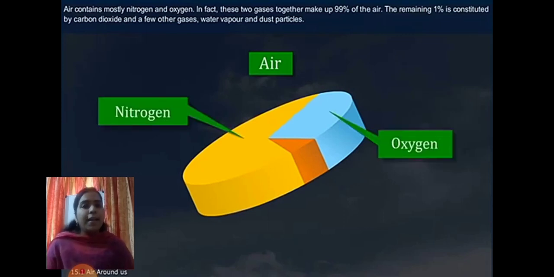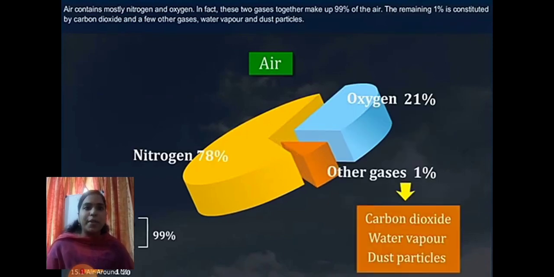Next, air contains mostly nitrogen and oxygen. In fact, these two gases together make up 99% of the air. The remaining 1% is constituted by carbon dioxide and a few other gases, water vapor and dust particles.